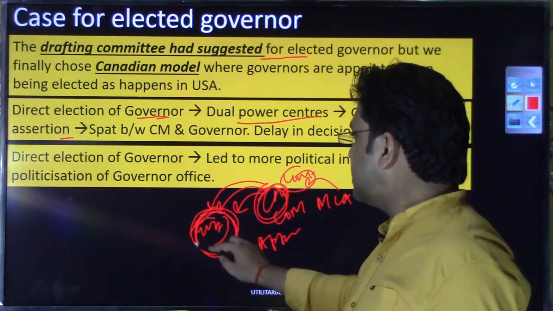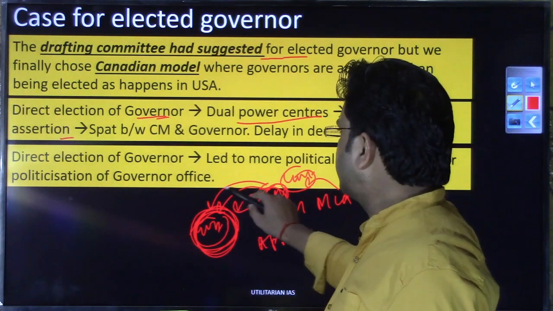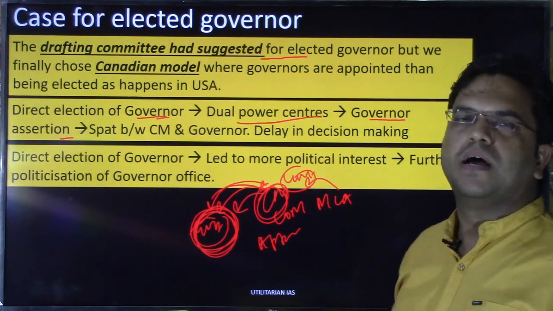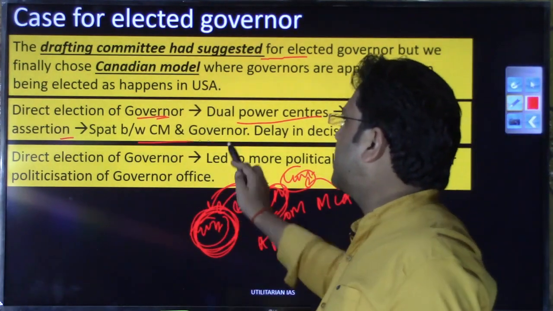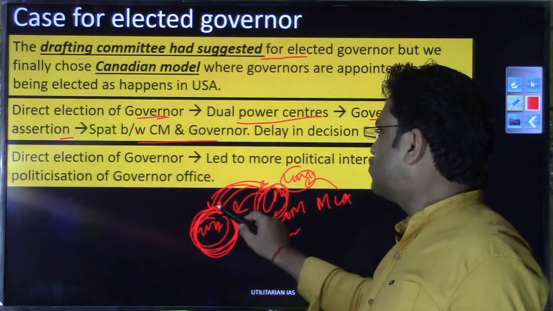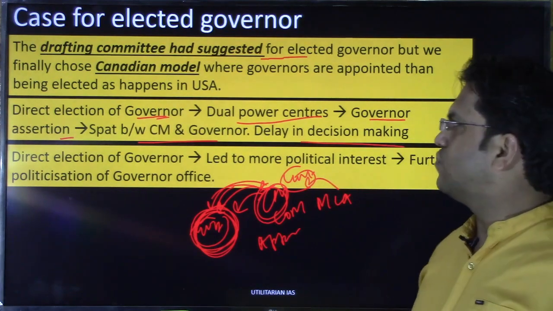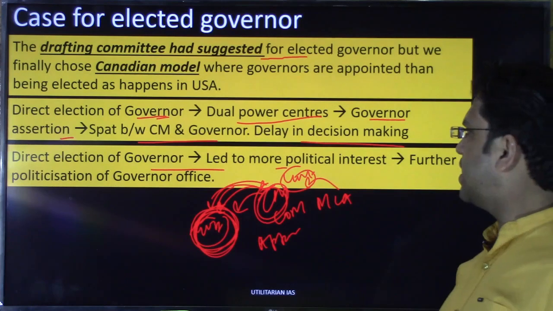But if he also comes directly by the election method, he will start fighting with the CM that yes, if you have been directly elected by the people, I have also been directly elected by the people, and that will lead to a spat between the chief minister and the governor. That may create issues of coordination, that will create delay in decision making. So due to these reasons it will lead to more politicization as well, right?